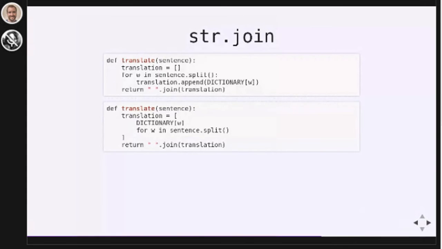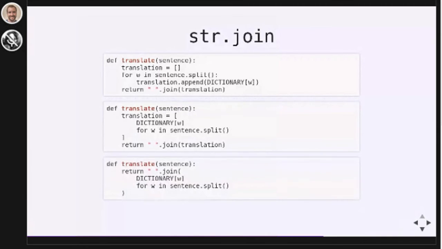So we don't necessarily need a list. We could actually copy paste our way into a generator expression. So here we've moved our list comprehension into the join call, and then we removed those square brackets to make a generator expression instead. We did this because we're looping over it only once. There's no reason to make a list when all we want to do is construct a string out of it afterwards.